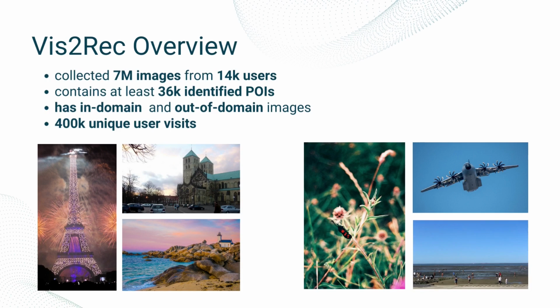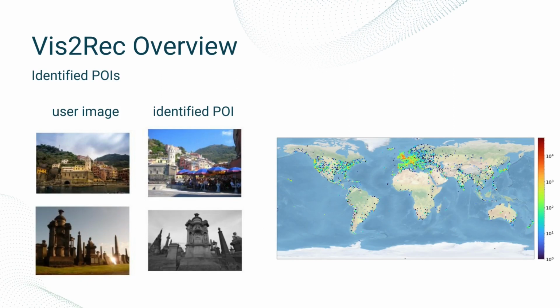So what did this work get? A dataset with over 7 million images from 14,000 users. It depicts 36,000 POIs scattered over 400,000 individual visits. And as we can see, not all images are related to tourism, so we also get in-domain as well as out-of-domain images. The identification process is highly performant, leading to correct matches even in very difficult cases.